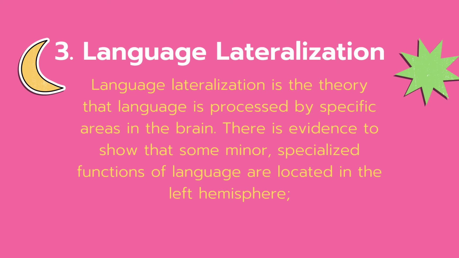3. Language lateralization. Language lateralization is the theory that language is processed by specific areas in the brain. There is evidence to show that some minor specialized functions of language are located in the left hemisphere. However, it is unclear whether one hemisphere or the other is responsible for the bulk of language processing. It has been determined that the right hemisphere controls the left side of the body, and the left hemisphere controls the right side of the body.